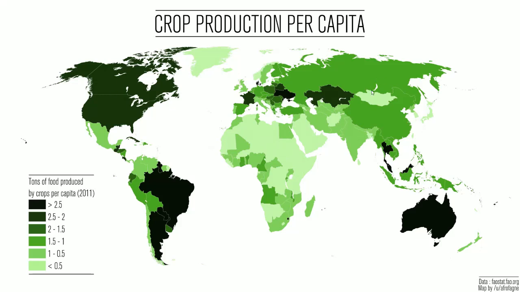And this is the map of the crop production per capita, per people, and the countries with the darkest green color are the main producers of crops in the world.